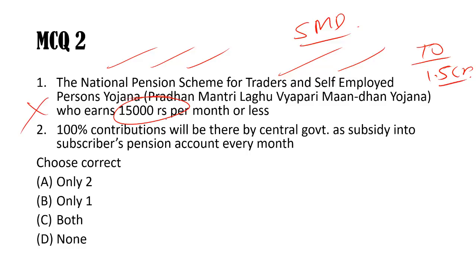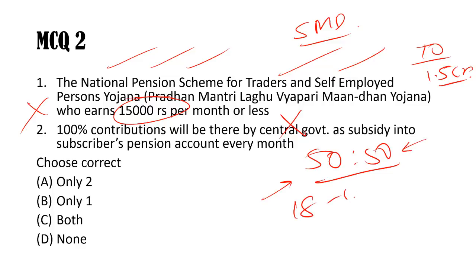So this is wrong. Second, there is no 100% contribution by the central government. It's on a 50-50 basis. 50% contribution is by the Vyaparis, and 50% by the central government. And the 18 to 40 years age group is allowed, meaning people from 18 to a maximum of 40 years of age can enroll in this scheme, and that is totally free.